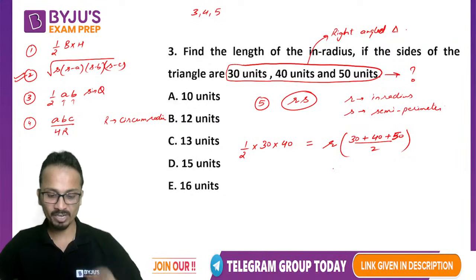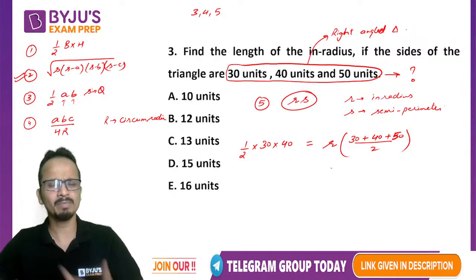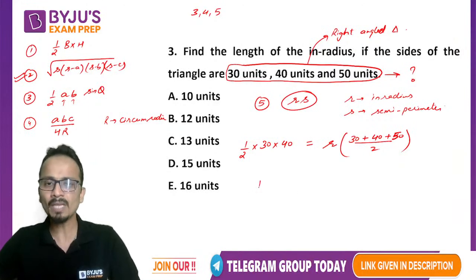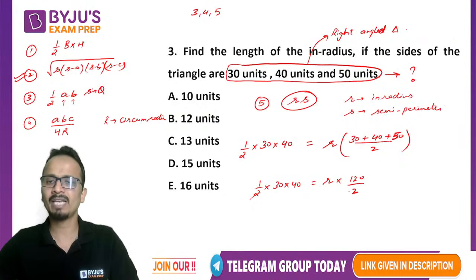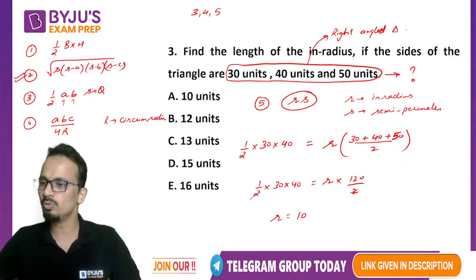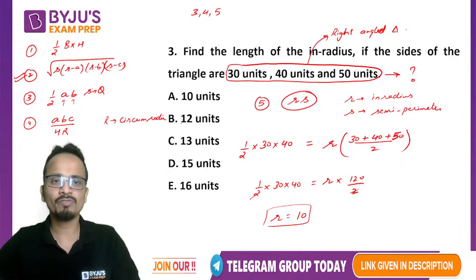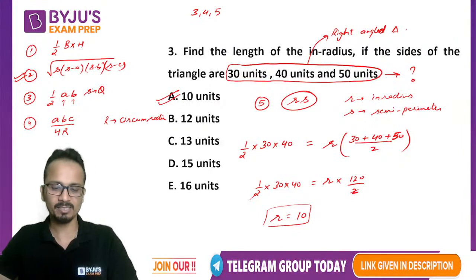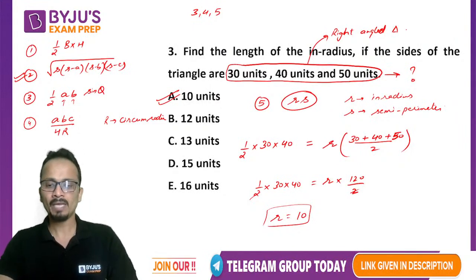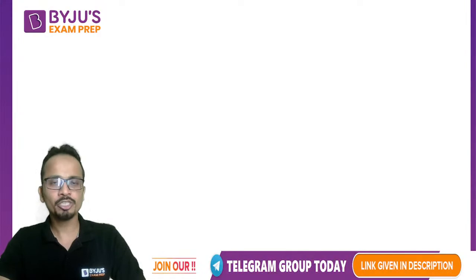Now Ram, you have written a formula using which again we can find the value of r, but this is a very general way of doing the same thing. So half into 30 into 40 is equal to r multiplied by 120 upon 2. Okay, half and half will get cancelled. 1200 upon 120, the value of r will be equal to 10. Okay, so this is the value of r. Option A is absolutely correct, and some of you have given this as the answer. Nice, wonderful, very good. Now with this, let's move on to our next question, question number 4.